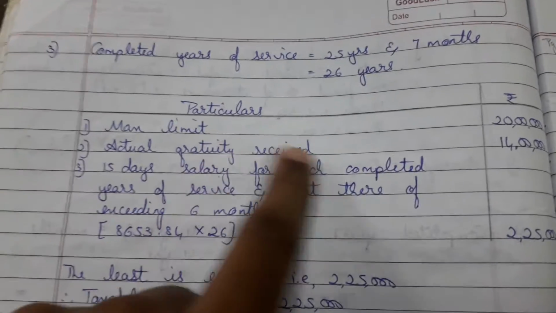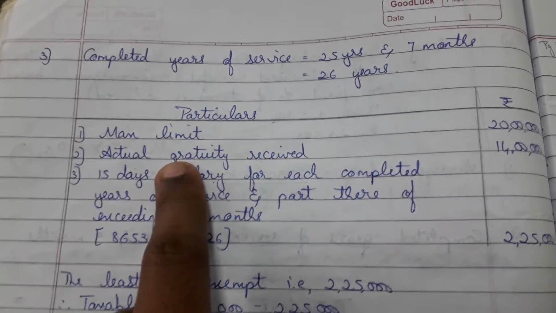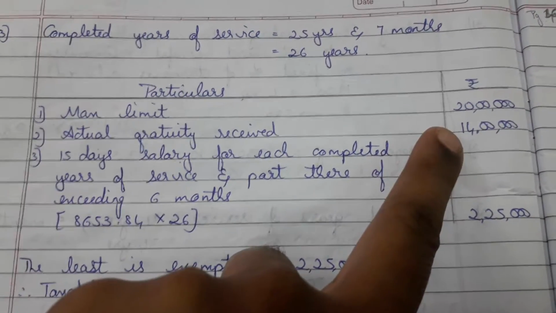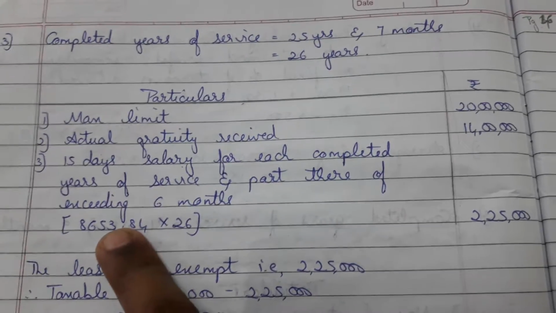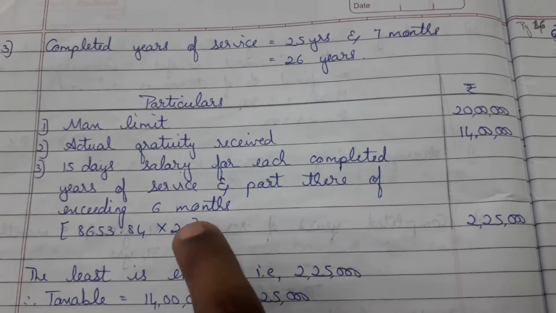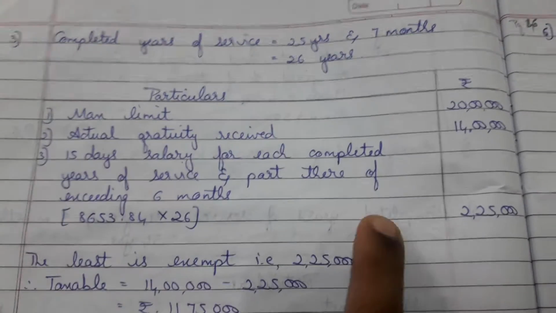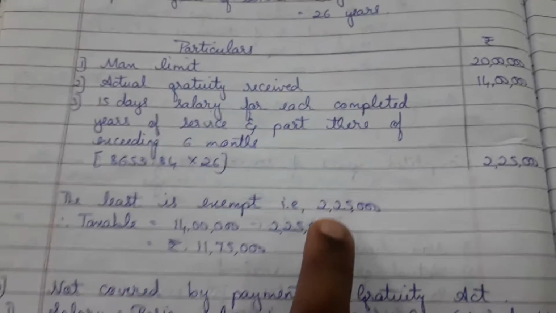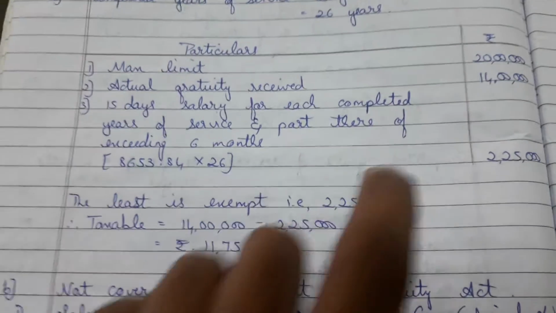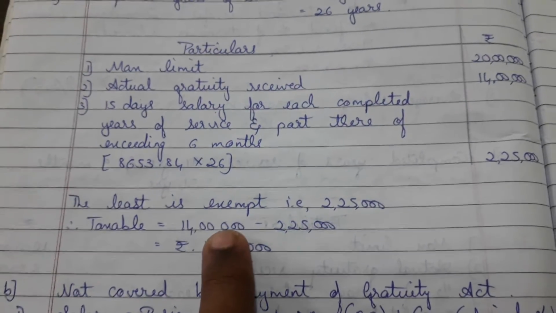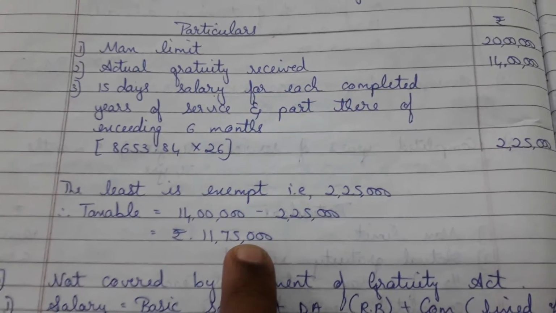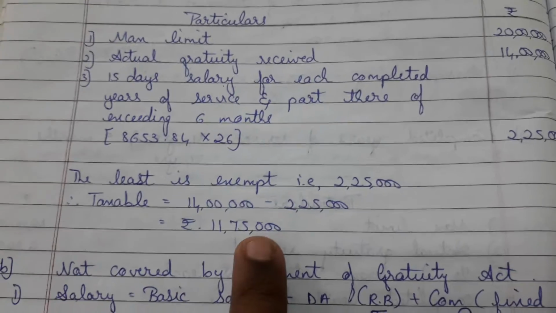So the maximum limit is 20 lakhs for covered. The actual gratuity received is 14 lakhs, which is given in the question. We have calculated this into 26 years, so that will come to 2,25,000. The least is exempted, that is 2,25,000. From the actual gratuity received we have to subtract this. So taxable gratuity is 11,75,000, which means he has to pay tax on this amount.